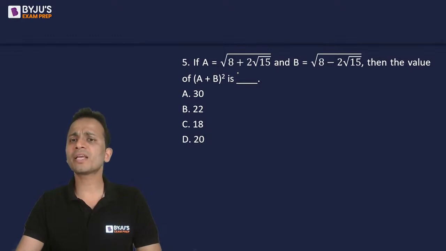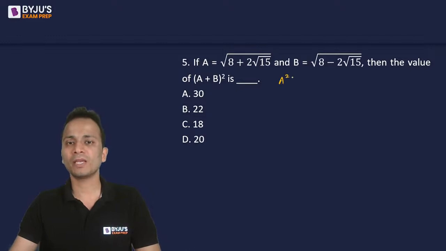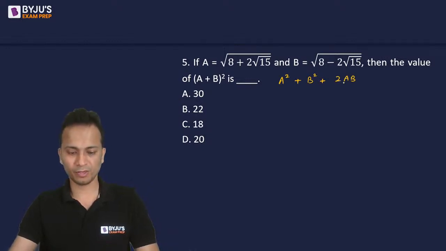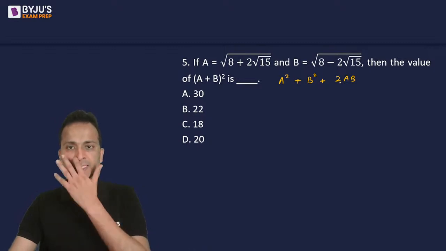The values of a and b are given. You can see that inside the square root, the numbers are the rationalization factor of each other. It will help you in making the calculations easy. For a plus b whole square, you can use the identity. I hope you remember the formula. Okay, so a plus b whole square, the formula is a square plus b square plus 2ab. Two students have already given the answers.